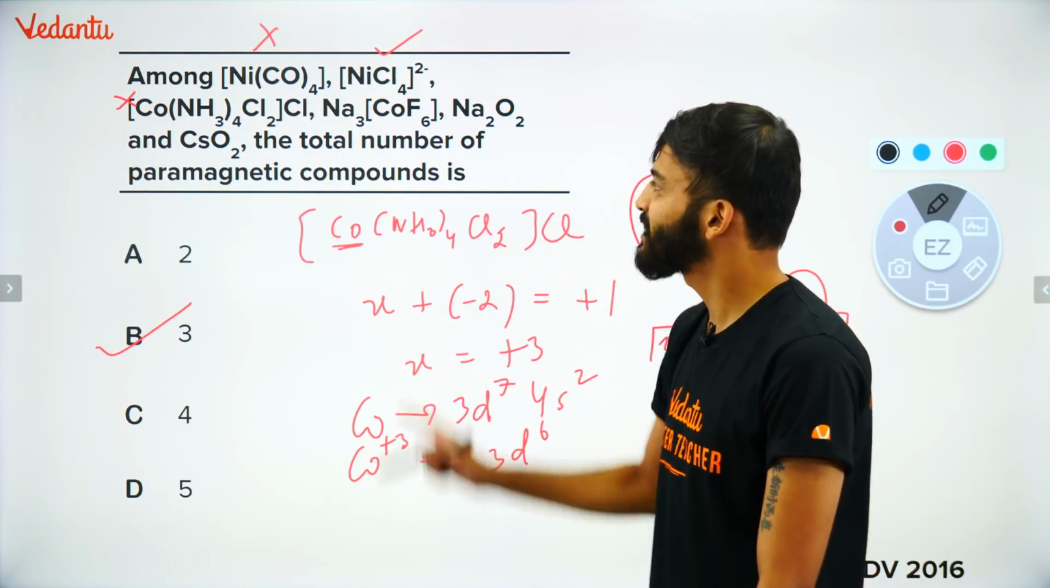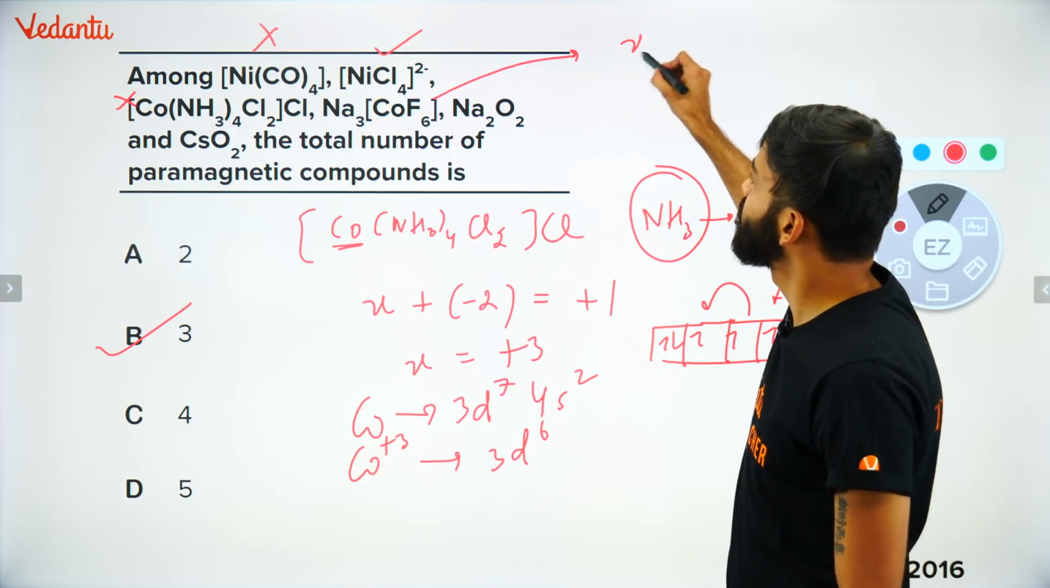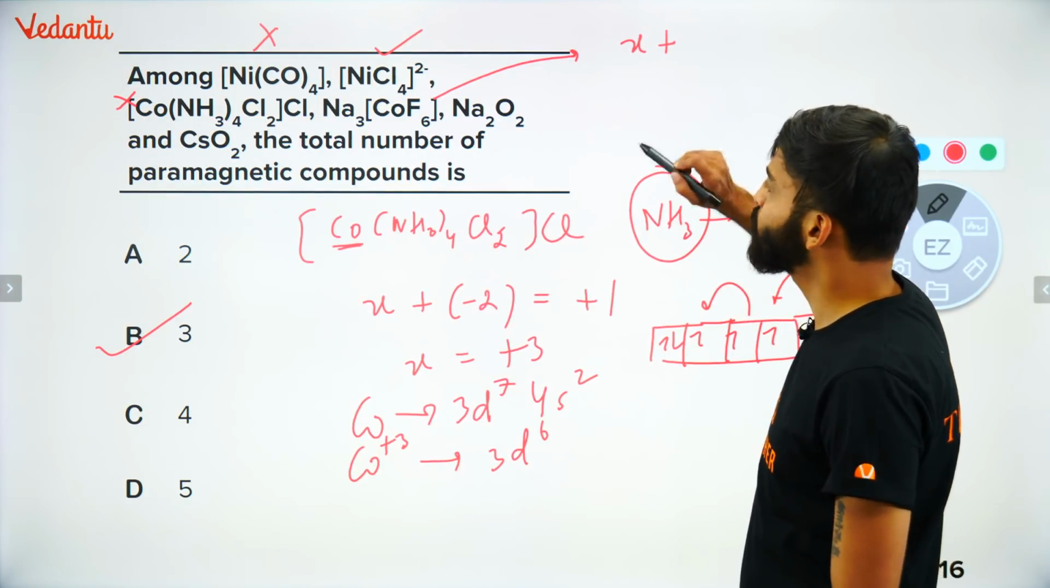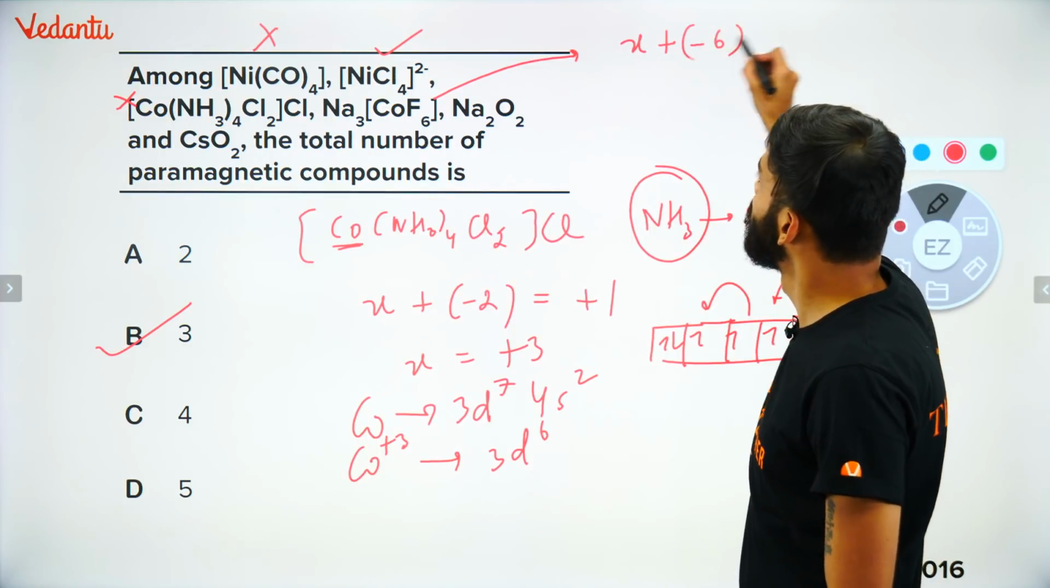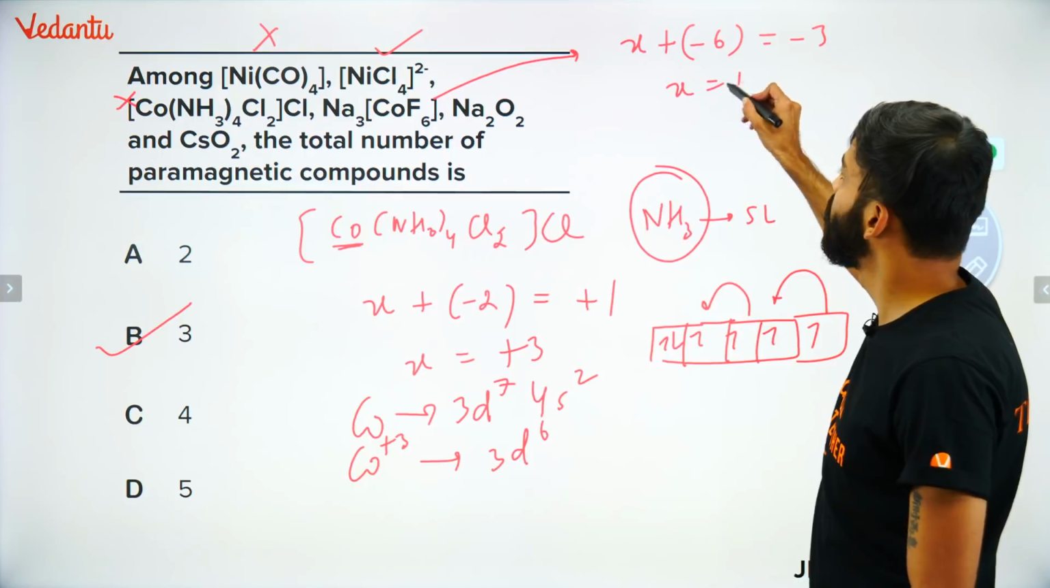Now guys, next up, I think you guys can see, check this out. This will be x plus, direct लिख रहा हूँ यहाँ पर, I'm writing directly. So x plus minus 6 will be equal to minus 3. So x will come as plus 3.